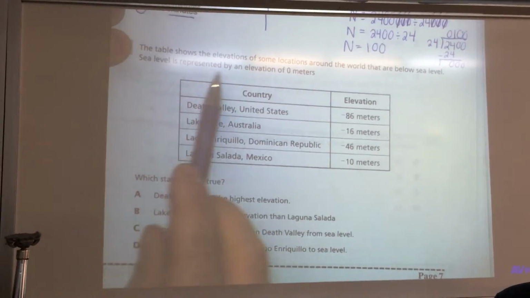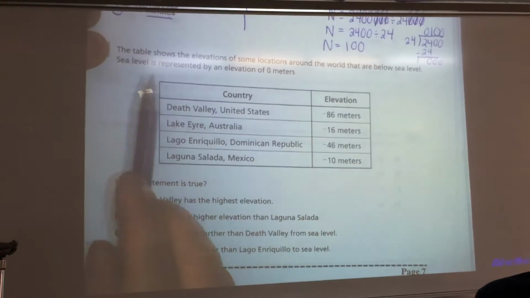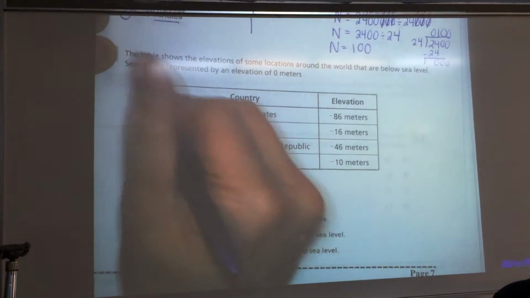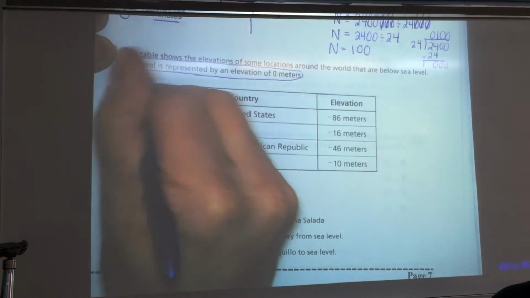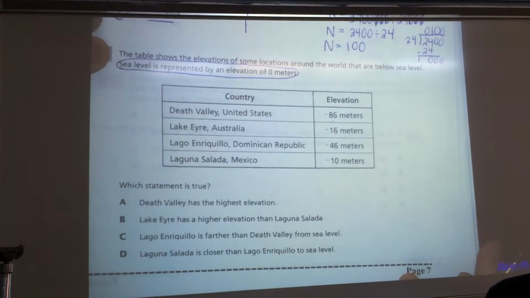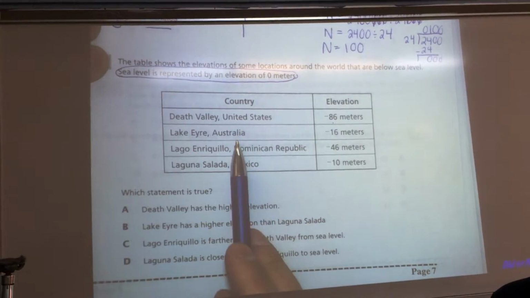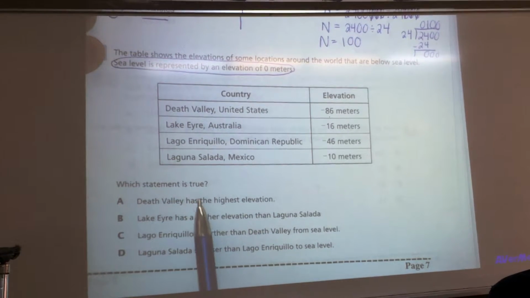The table shows the elevations of some locations around the world that are below sea level. Sea level is represented by an elevation of 0 meters. And although I think you guys already knew that, that's going to be an important point for this problem. So here are all these different places, US and Australia and the DR and Mexico. They want to know which statement is true.